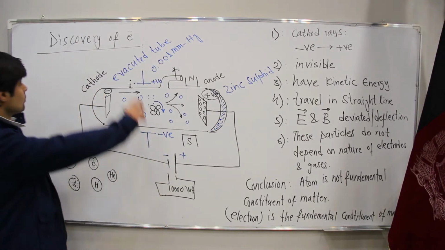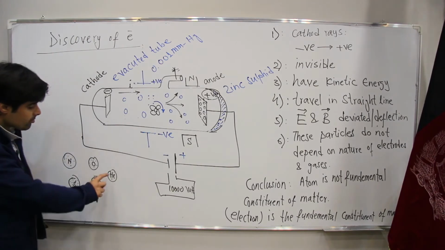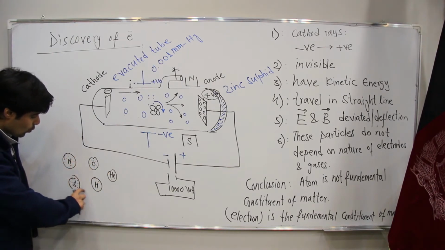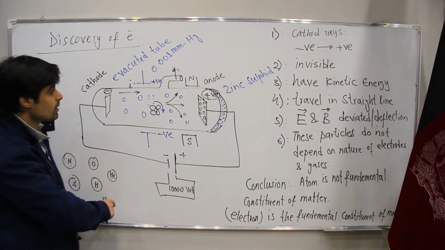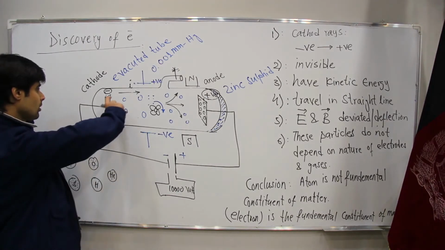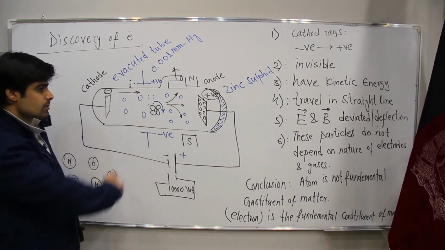But now J.J. Thomson discovered that there is something which does not depend on the nature of the gases and on the nature of the plates.